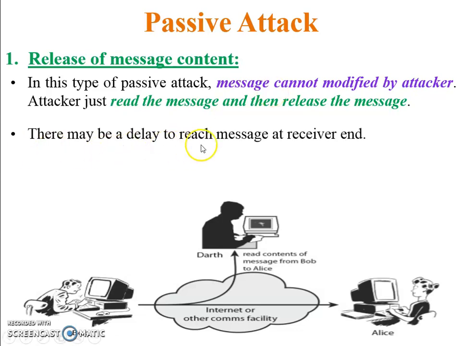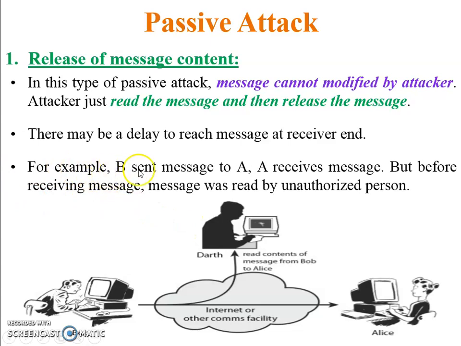There may be a delay in the message reaching the receiver end. Bob will send the message. The message will be captured by Darth, or we can say the attacker. The attacker reads the message and then releases the message. So maybe there is some time delay in the message. For example, B sent a message to A. A receives the message, but before A receives it, the message was read by an unauthorized person.